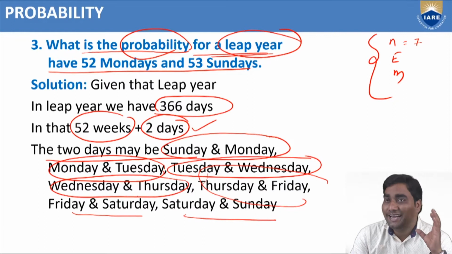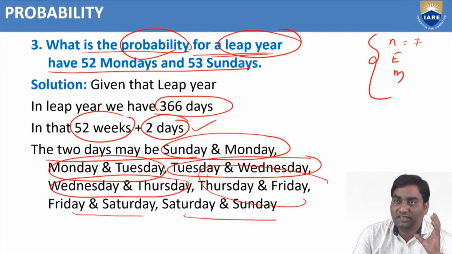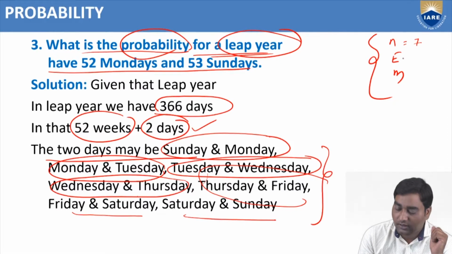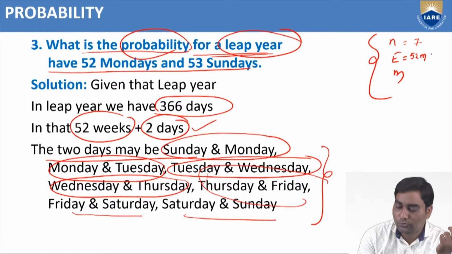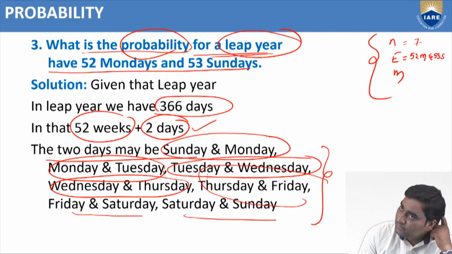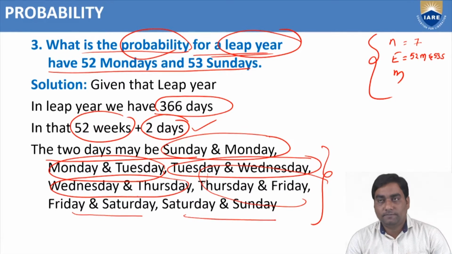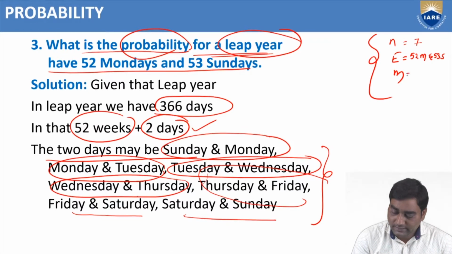Got my point? In a leap year, out of 366 days, we divide 364 days as 52 weeks, so probability is not required for them. And plus 2 days: these are the options, 7 options. And identify E: the problem says 52 Mondays and 53 Sundays.